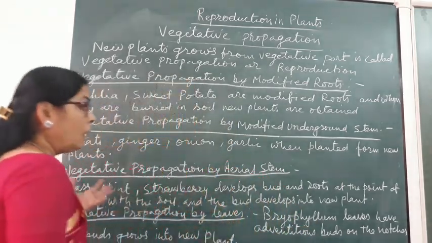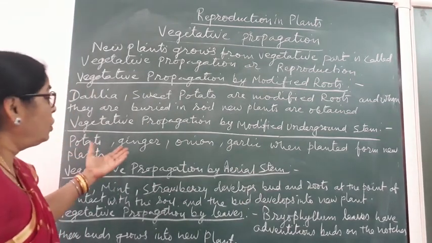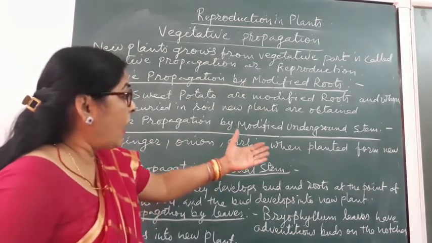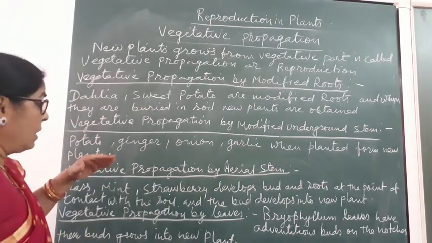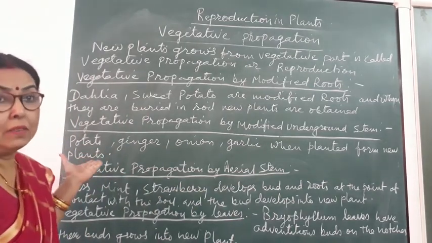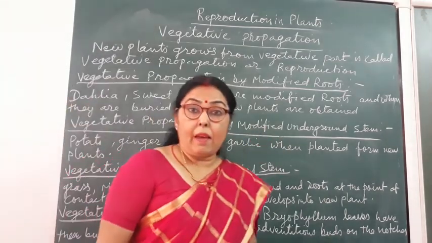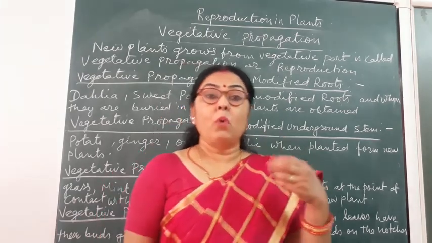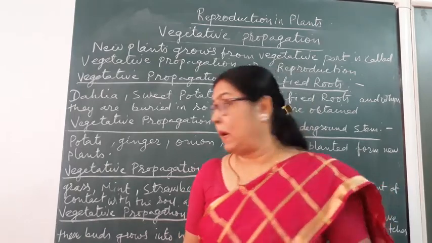But we people eat these plants, so potato, ginger, onion, garlic, when they are planted in soil, they form new plants. We all know that underground stems have nodes, and from the nodes buds arise and these buds grow into a new plant.